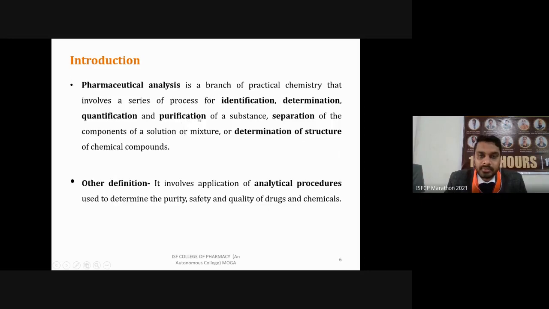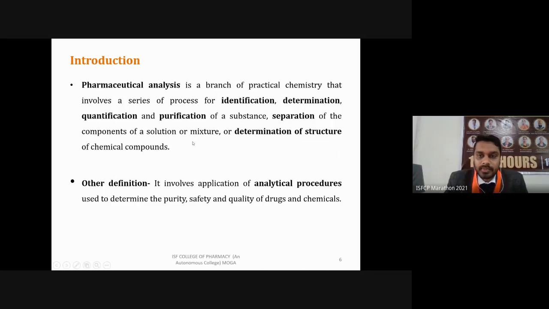Then separation means if there is a mixture and two different things are present, you have to get these two things separately. Both are required, that is separation. For example, you have a solution of sodium chloride in water, and you have to get water and sodium chloride separately. You can evaporate the water, then condense it, so you get water on one side and sodium chloride remains as it is. So this is separation from a solution or mixture.